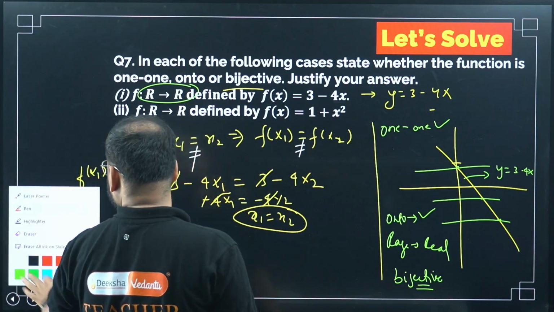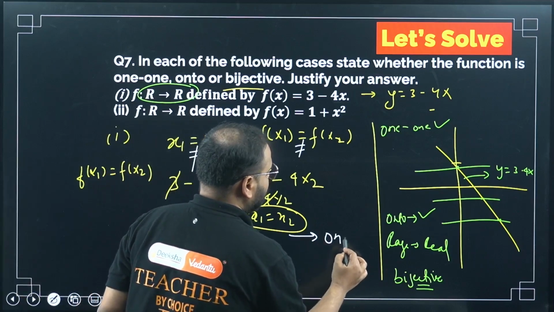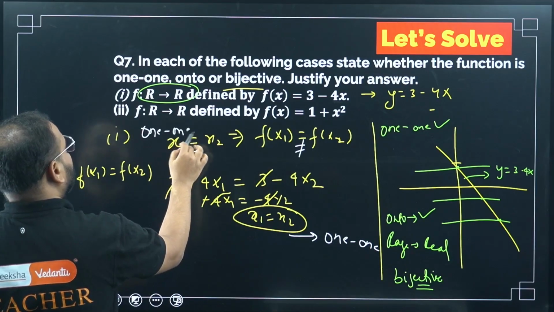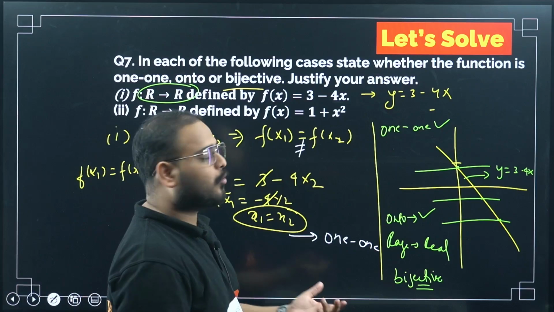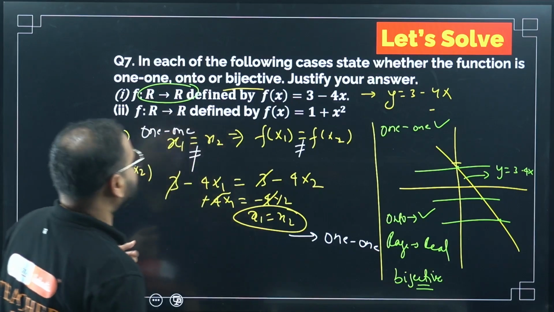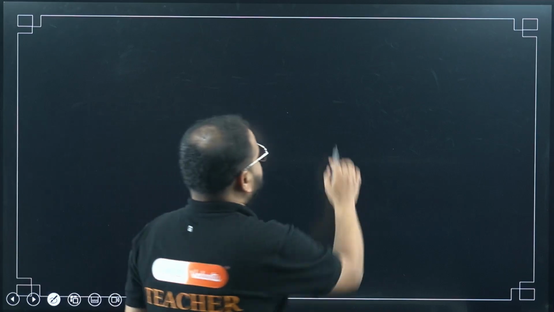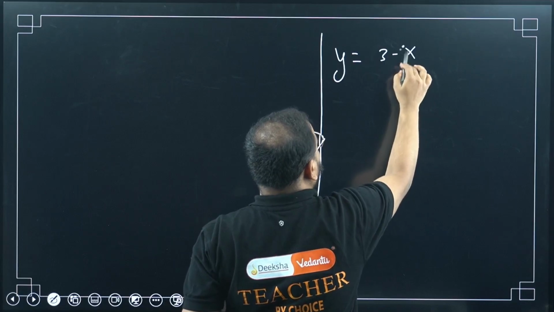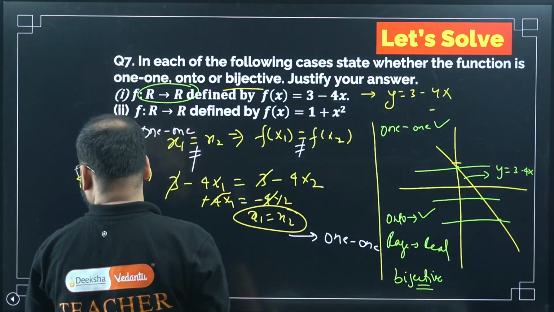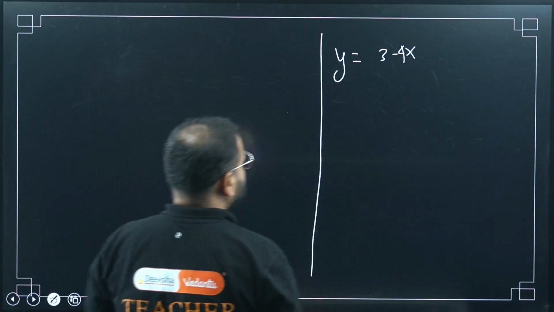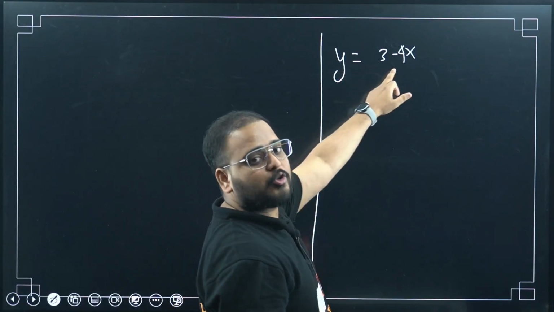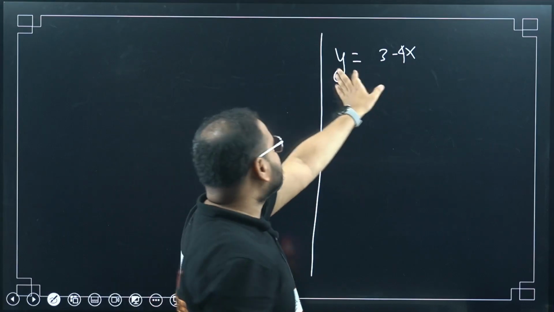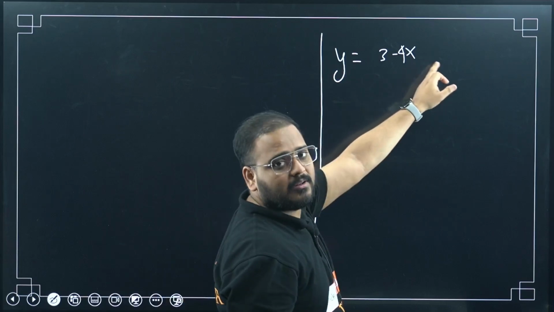This means it is one-one. What about onto? We'll see from the domain and codomain, so codomain and range. Please check here. If I write the function again like this, y equals 3 minus 4x. And what is the number defined for? Real numbers. It means if I take y to be real, then x should also come as a real number. Why? Y represents my range. So if I'm taking any y, then x should also come real.